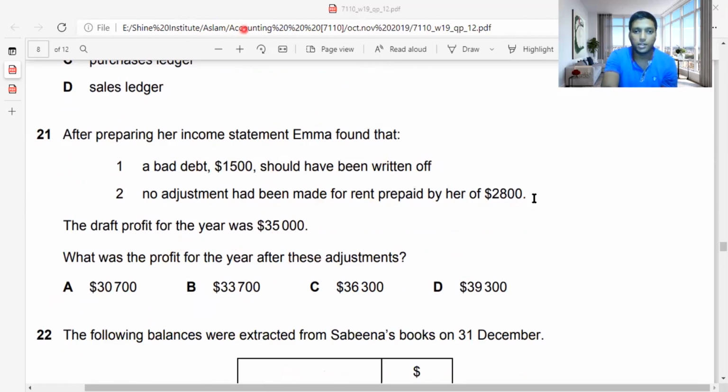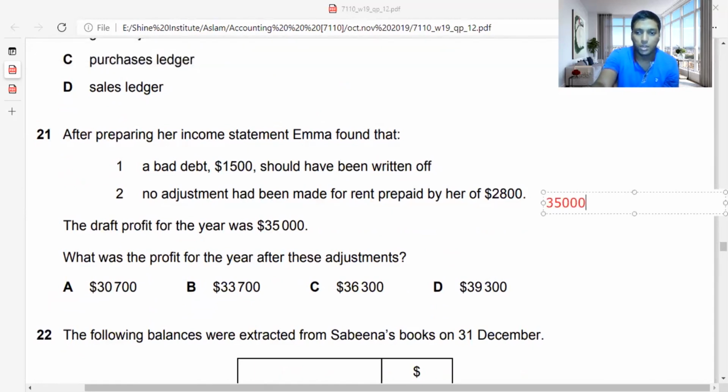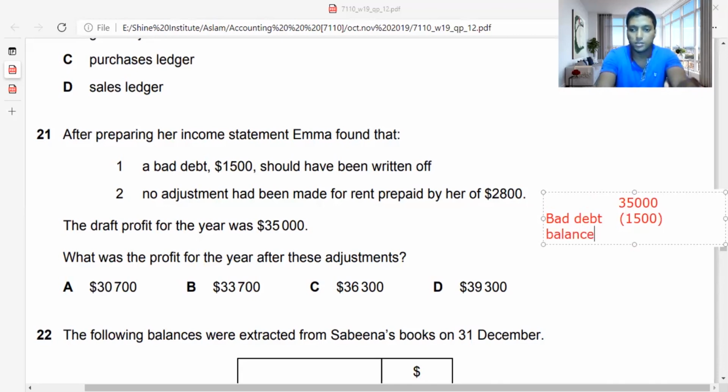Easy. Now I'll take this value. Actually, your draft profit is 35,000. Bad debt, you have not removed it, it seems. So I'm going to remove bad debt, because bad debt is an expense, you should remove it. So if you remove 1,500, you will get 33,500 as the balance. Now, after getting this, you need to know no adjustment had been made for rent prepaid by her,